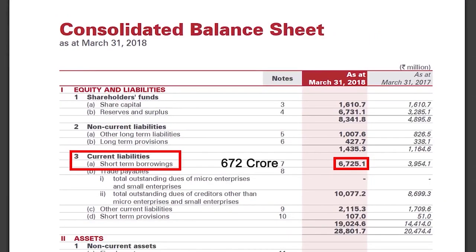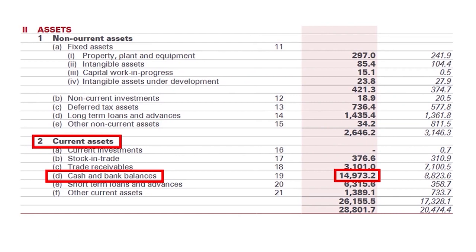After that, we come to current liabilities. The important component in current liabilities is short-term borrowings or short-term debt. ICICI Securities has 672 crores of short-term debt. You will have to check whether the company has enough cash or bank balance with which it can repay its short-term debt immediately. In the asset side, you will find cash and bank balances under current assets. As we can see here, the company has cash and bank balance worth 1,497 crores. So the company can repay its short-term borrowings easily.